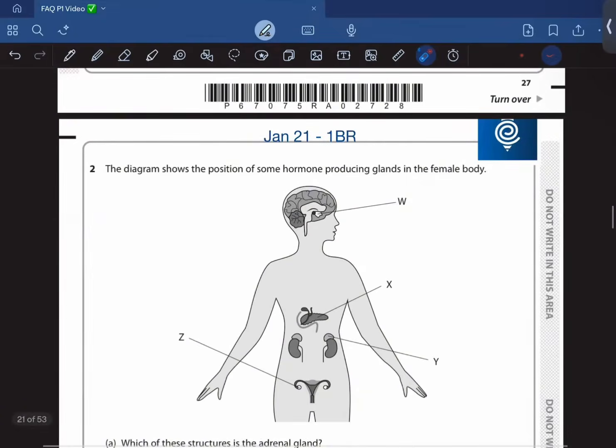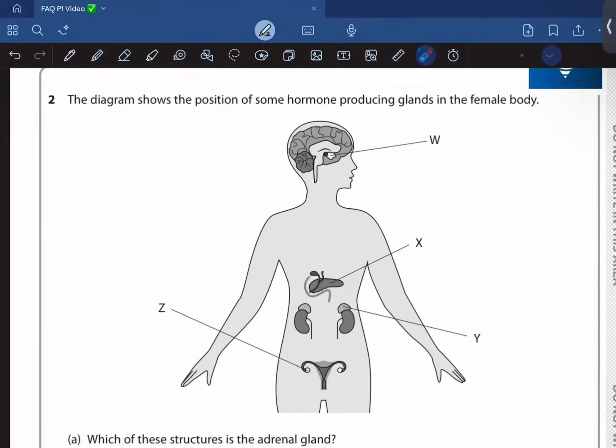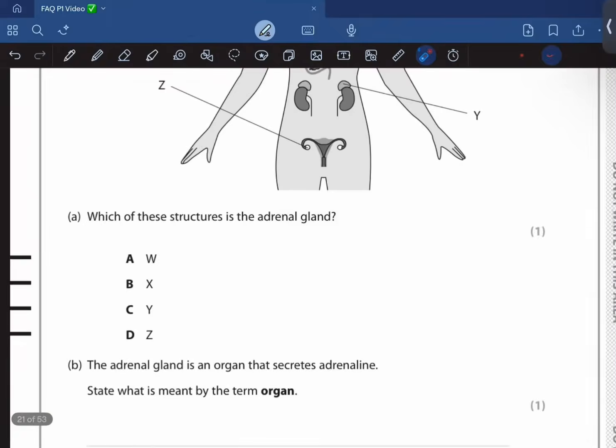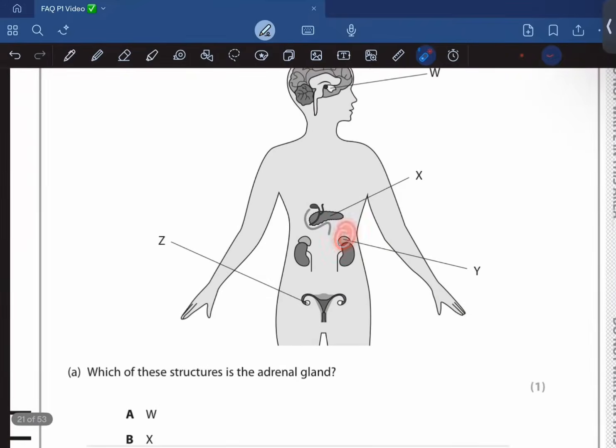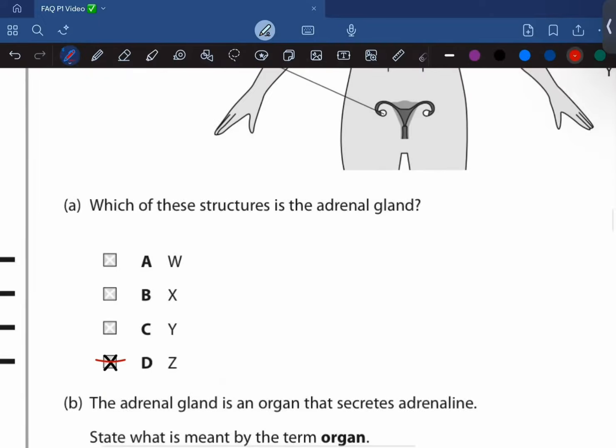Okay, so the diagram shows some hormone producing glands in the female body. So these are the ovaries producing estrogen, and this is adrenal glands producing adrenaline. This is liver, and this is pituitary gland. Which of the structures is the adrenal gland? So this is Y, right? Sorry, there is a bit of a correction. It should be Y.